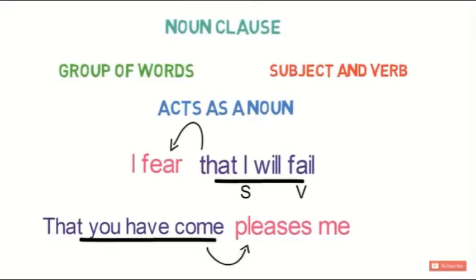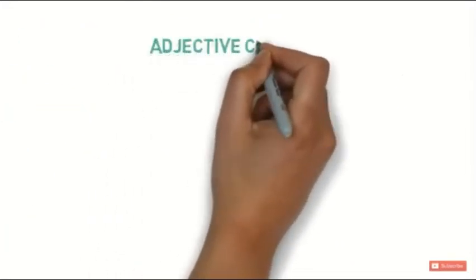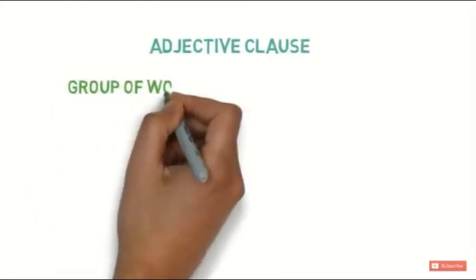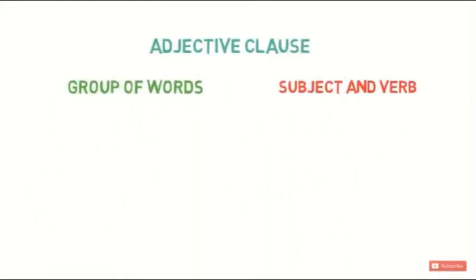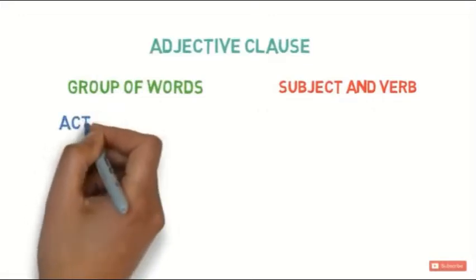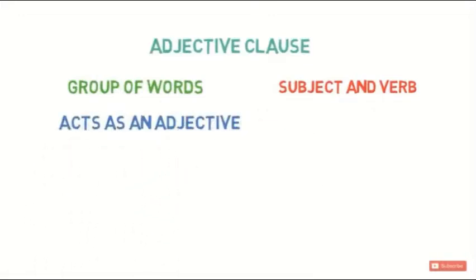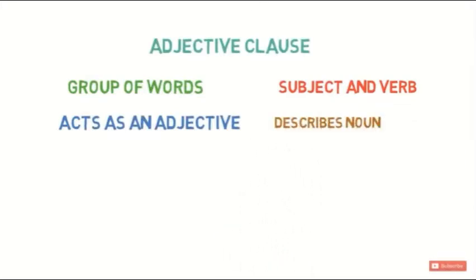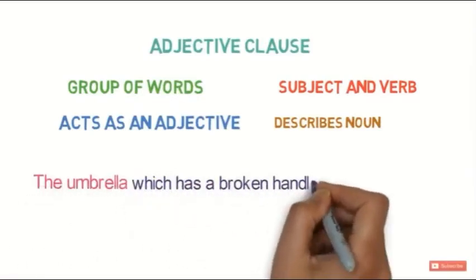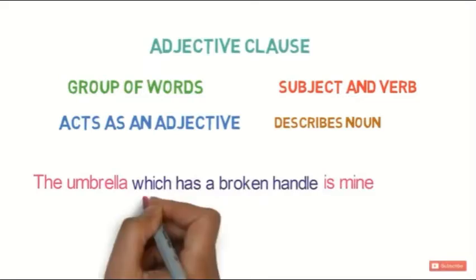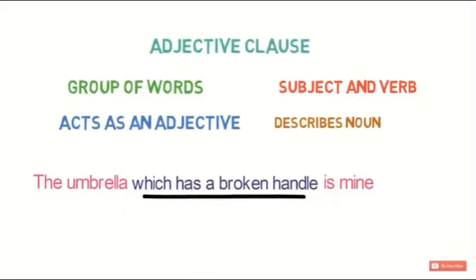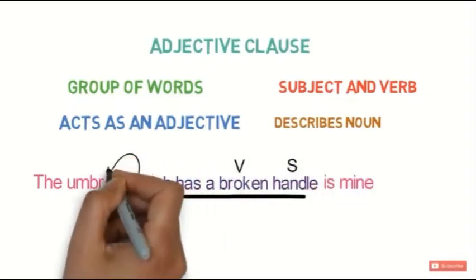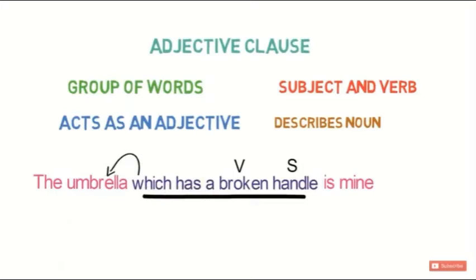Now let's look into the next type of clause, adjective clause. Adjective clause is a group of words having subject and a verb of its own, and it acts as an adjective in the sentence. Now what does an adjective do? It describes a noun, and so does the adjective clause. For example, the umbrella which has a broken handle is mine. Here the clause which has a broken handle is an adjective clause as it has a subject and a verb of its own and is describing the noun umbrella.